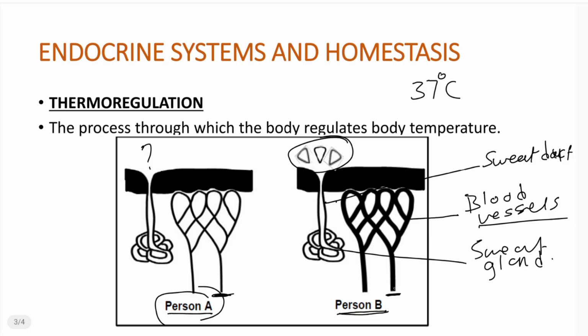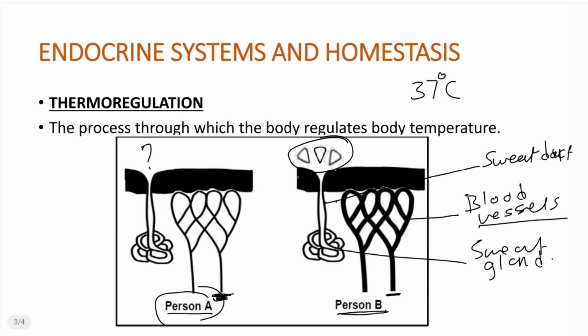Person B has a thicker blood vessel. We say this blood vessel has been dilated. And the process through which this blood vessel becomes dilated, we call vasodilation. But if we look at person A here, the blood vessels are very thin. The process that results in these vessels becoming very thin, we call vasoconstriction. So there are two ways in which we can differentiate between the two diagrams in order to tell if a person is experiencing heat or coldness.